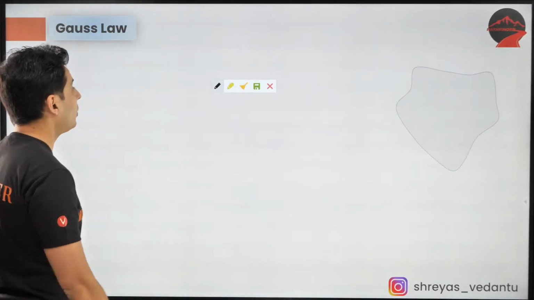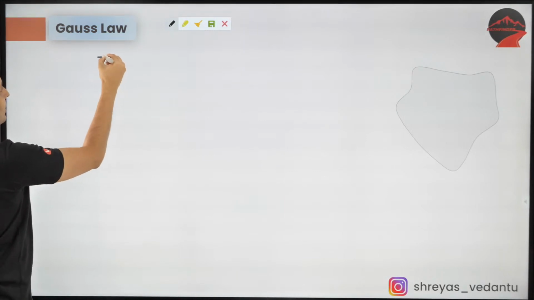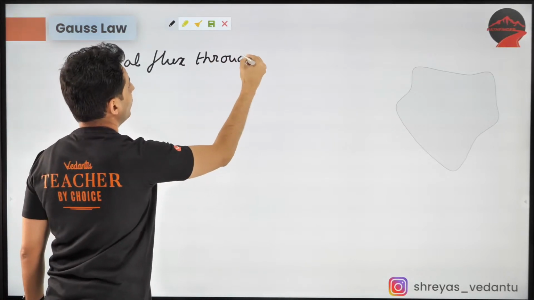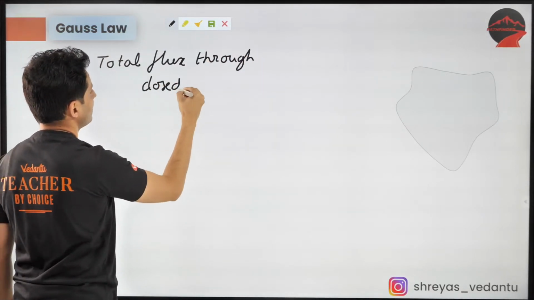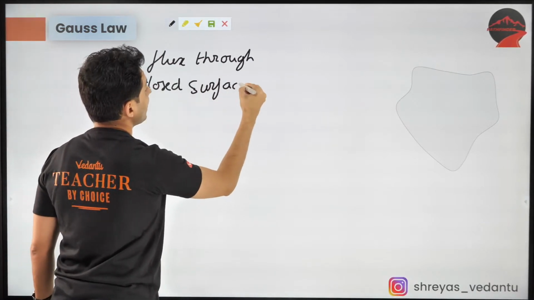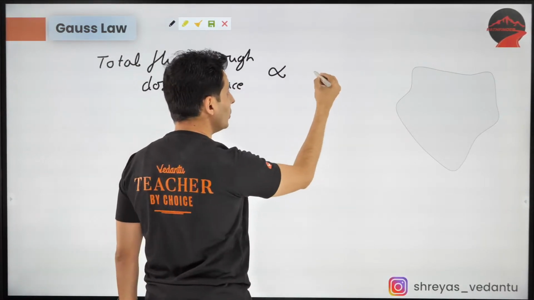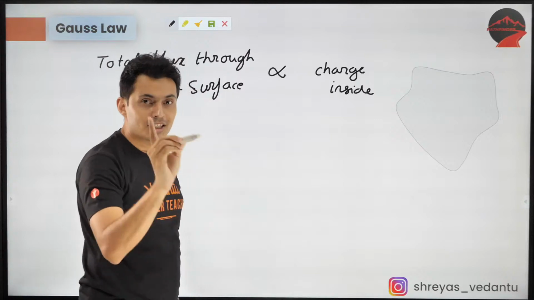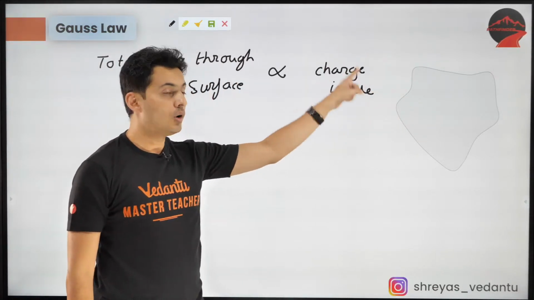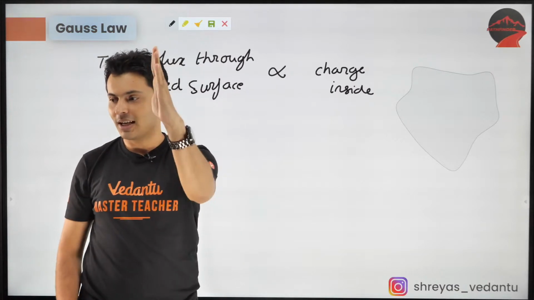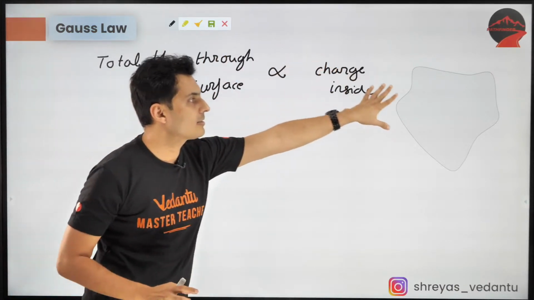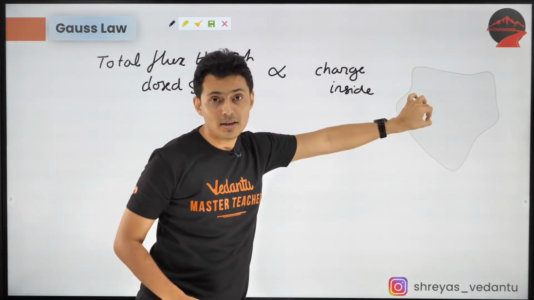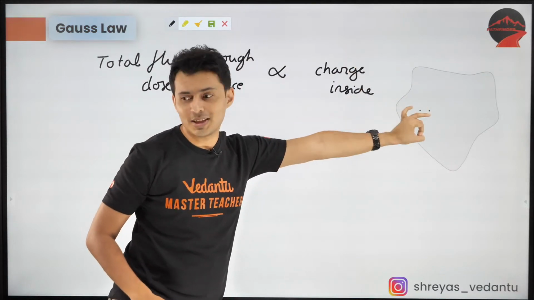So, this brings us to Gauss's law. It says the total flux through a closed surface is directly proportional to the charge which is inside of it, not what is there outside. That's what Gauss's law says. I hope everybody is understanding this. The more the charge inside, the more the flux. It doesn't matter where the charge is, but it is directly proportional to the charge inside.